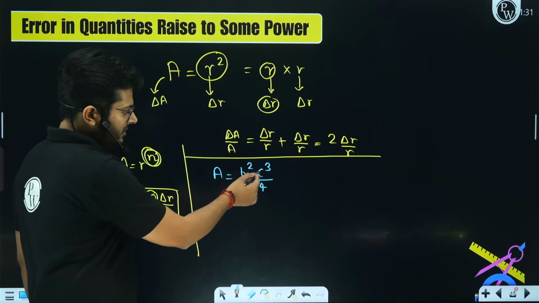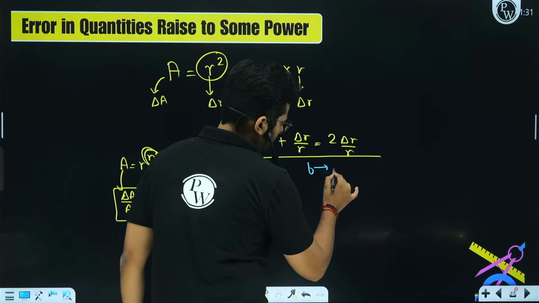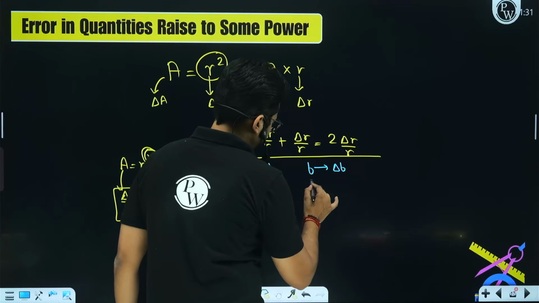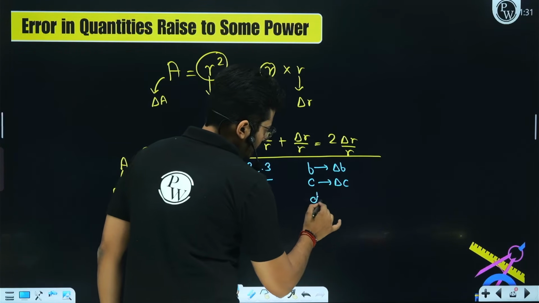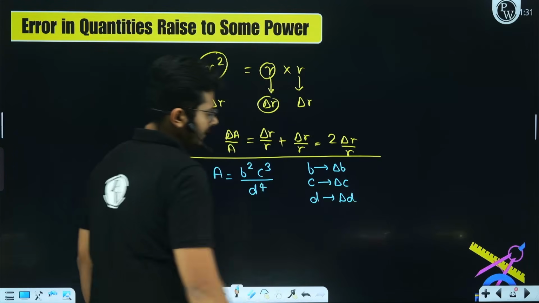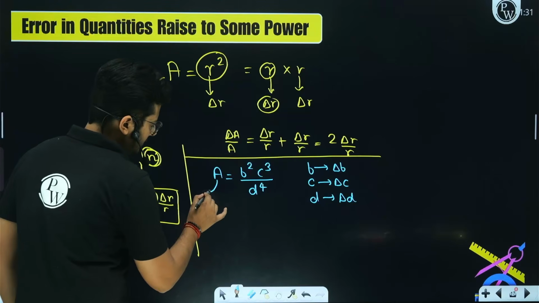And let's say that while measuring each one of them, you made some mistake. While taking the measurement of B, you made an error of delta B. While taking the measurement of C, you made an error of delta C. While taking the measurement of D, you made an error of delta D. All right. So what will be the net error in the final value? Let's call that error delta A.